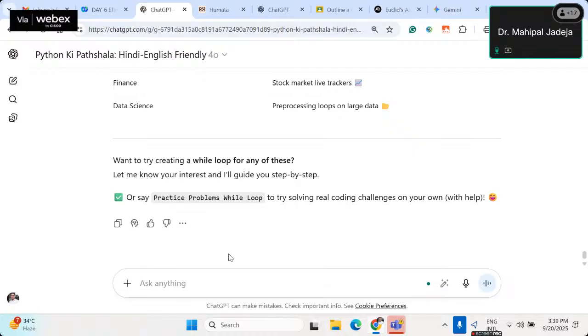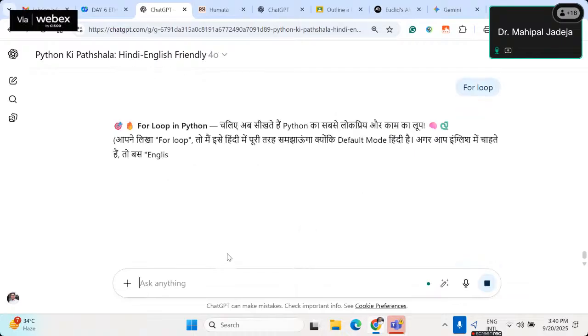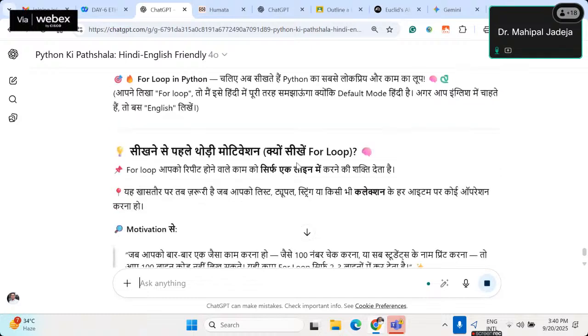So you know better what your repetitive task is, for which you can design this kind of custom Gem or custom GPT, so that you don't need to remember the exact prompt every time, and you don't even need to copy paste that prompt. You can also come up with shortcuts. In my case, M stands for metaphors, R stands for real world examples. If I just write a topic name, then it will give me all the details about that topic, a generic overview, a kind of mini lesson. For example, if I just write for loop, then it will give me all the important details, including motivation.